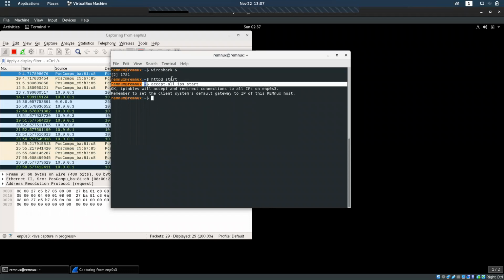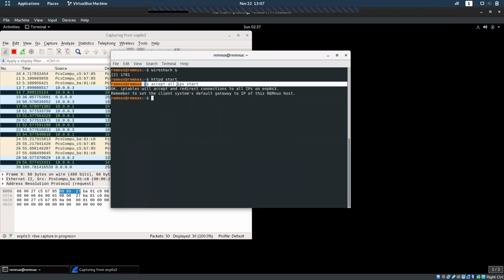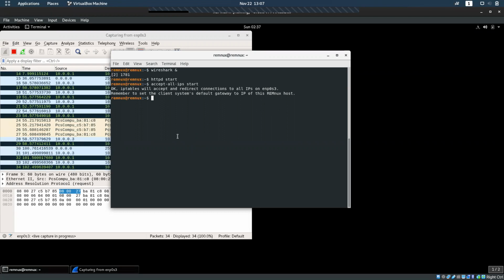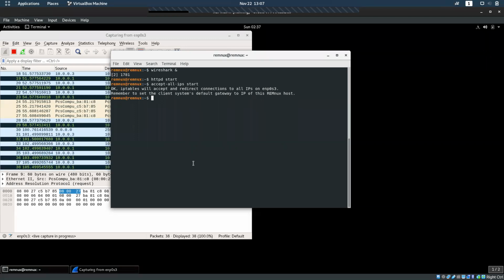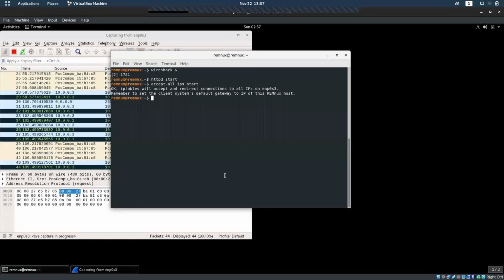What both these things do is, HTTPD means it spawns an HTTP server in our Linux system. So there is an HTTP server in our system right now. If we do an nmap on it, we'll come to know. And accept all IPs means, let it be 10.0.0.1, 10.0.0.2, 10.0.0.3, any IP making an HTTP request to this particular server, it is going to respond with a 200 OK.